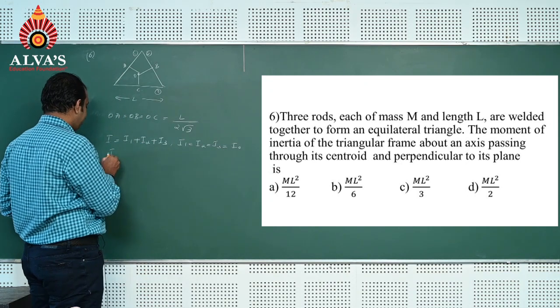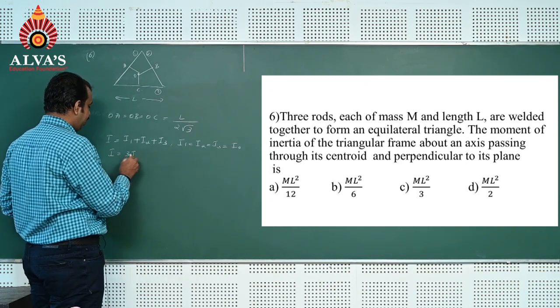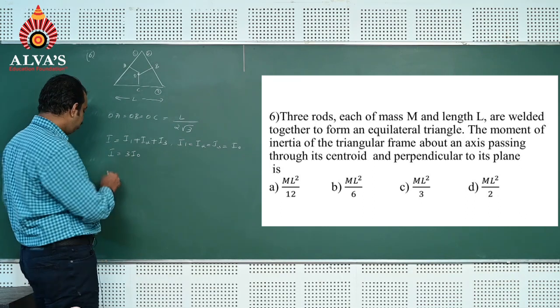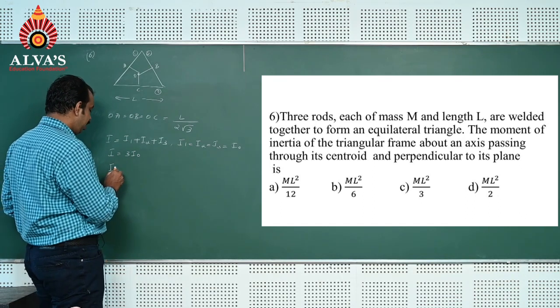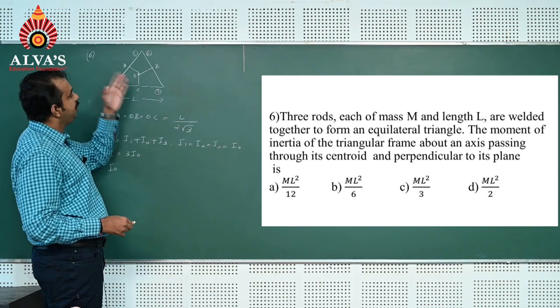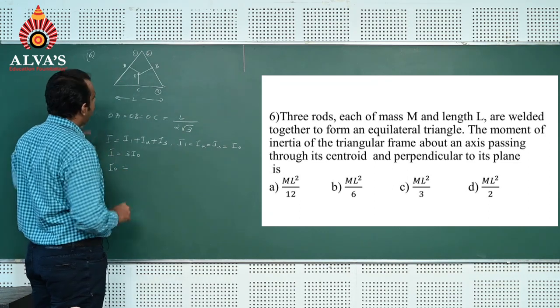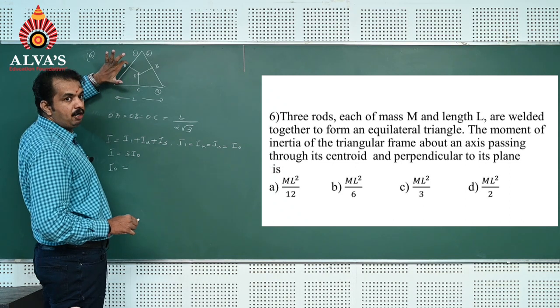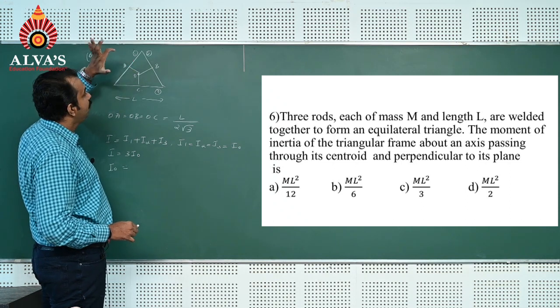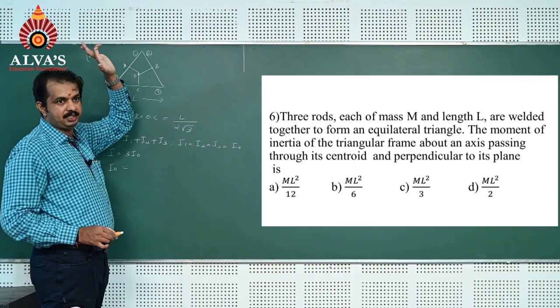So I can be written as I is equal to 3 I0. Now I0 is moment of inertia of any rod about the centroid. To calculate moment of inertia of any rod about the centroid, we can use parallel axis theorem.